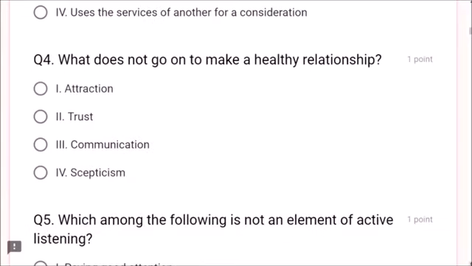Next, question number 4. What does not go on to make a healthy relationship? Dear friends, being an agent, if you want to maintain a relationship with your customer, what is not required? Attraction is required. Trust is required. Communication is required. Skepticism, dear friends, is a very bad habit. So the answer is option 4, skepticism.